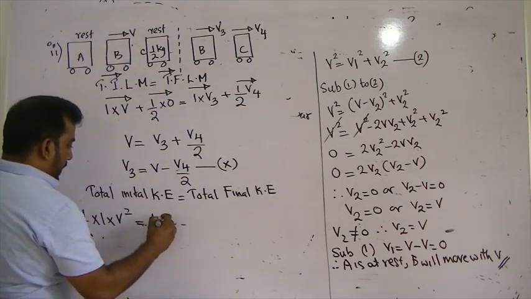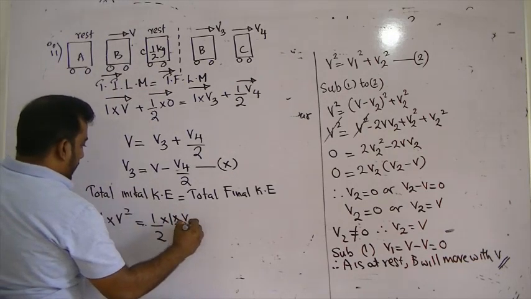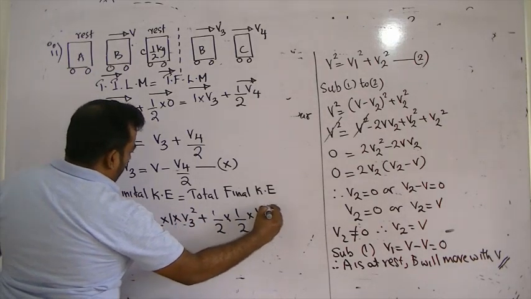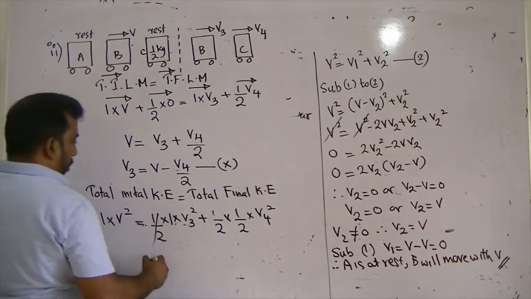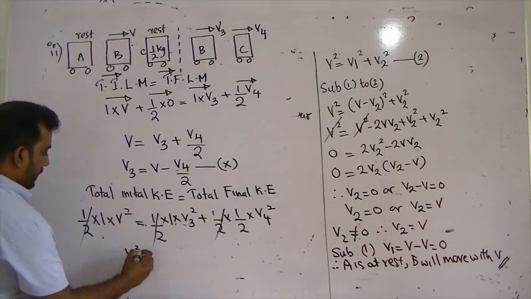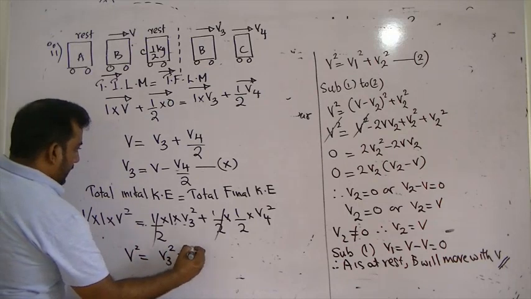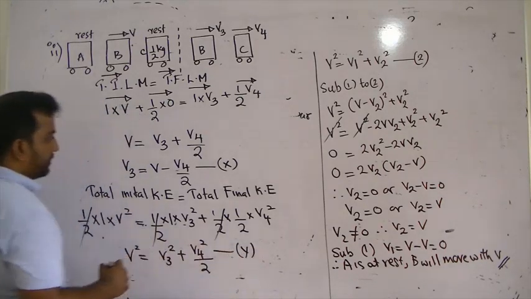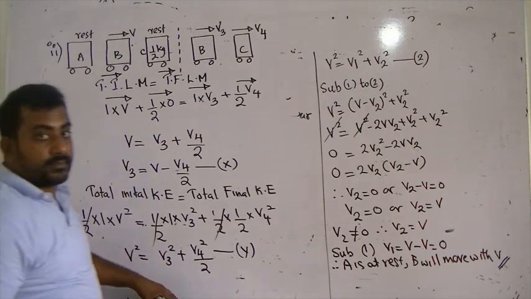Final: half mass into V3 squared, half mass into V4 squared. All the halves cancel off. V squared equals V3 squared plus V4 squared over 2. Equation Y.